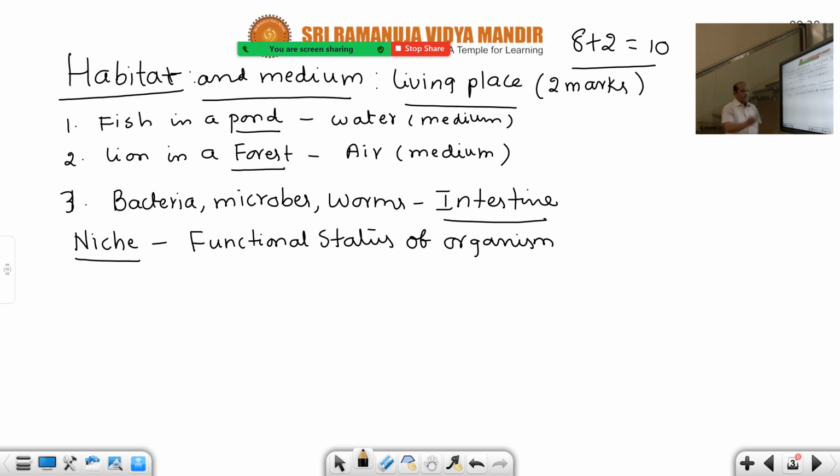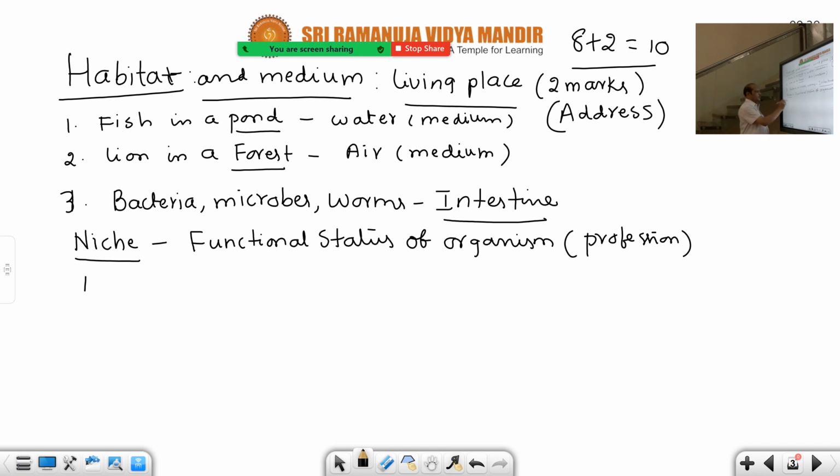Simply write down that analogy used by Odum, profession. For niche, the term used by Odum is profession. For habitat, the term used by Odum is address. So in the brackets you keep them: address for habitat, profession for niche. Already I have given this animal ecologist, famous animal ecologist Odum. So niche is the functional status of the organism.